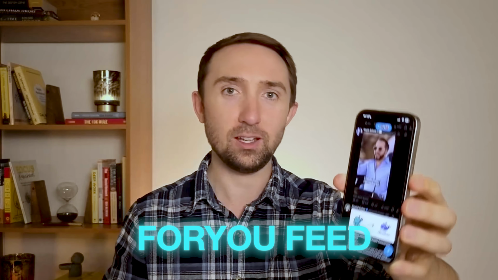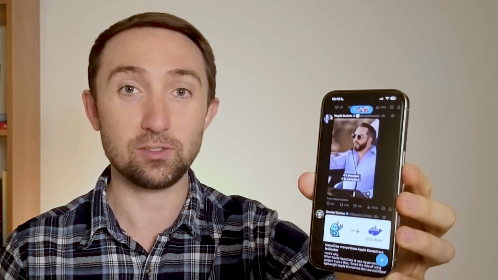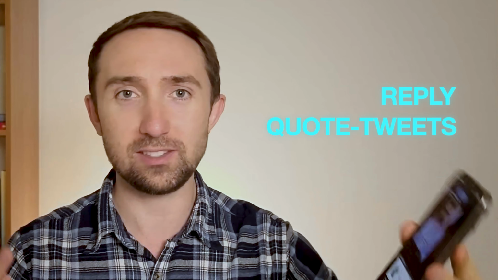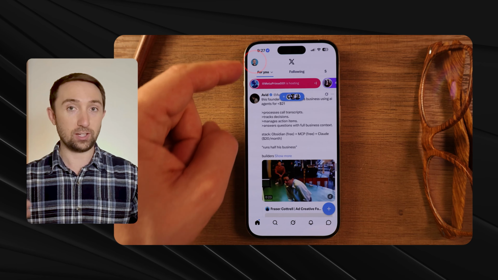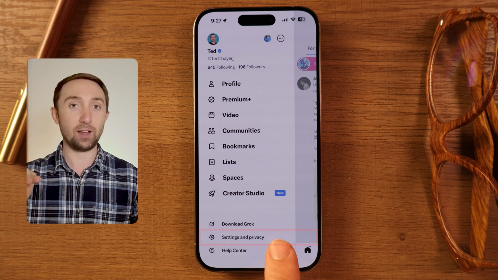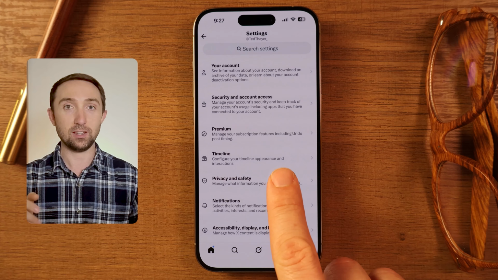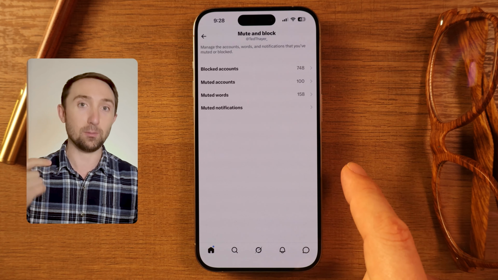The algorithm decides what appears in your For You feed by predicting what will make you react, because rage bait gets replies, quote tweets, and engagement. Setting up muted words doesn't teach the algorithm to stop showing you rage bait. Instead, it builds a wall that intercepts the garbage before your reaction can become data. On the left side of the screen, hit More, then Settings and Privacy, then Privacy and Safety, then Mute and Block, and then Muted Words.